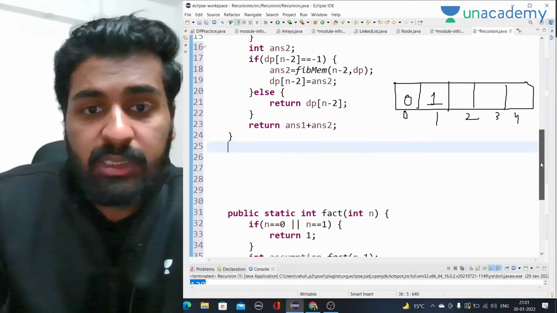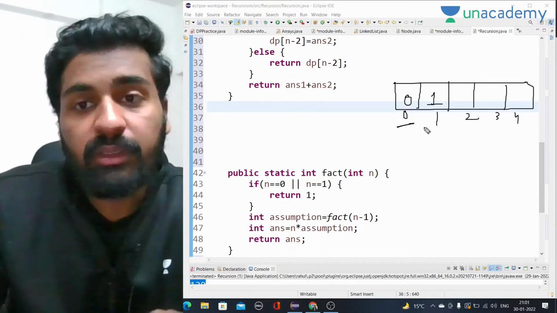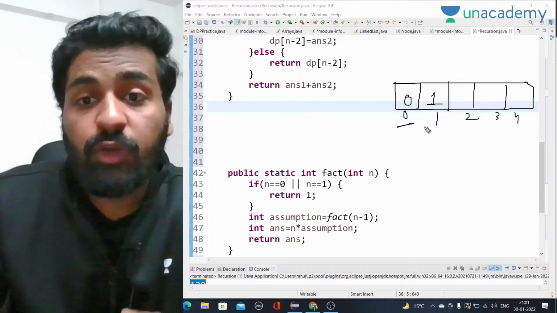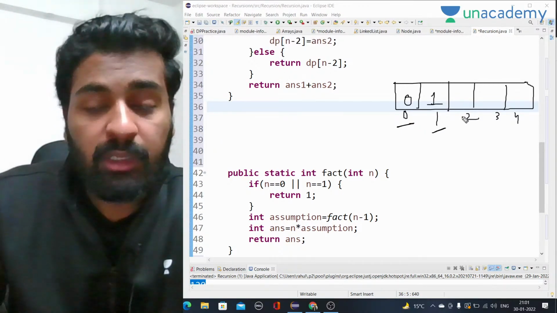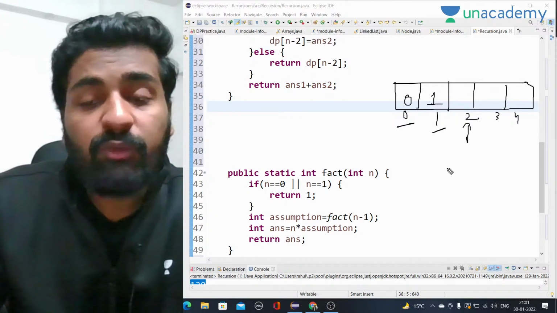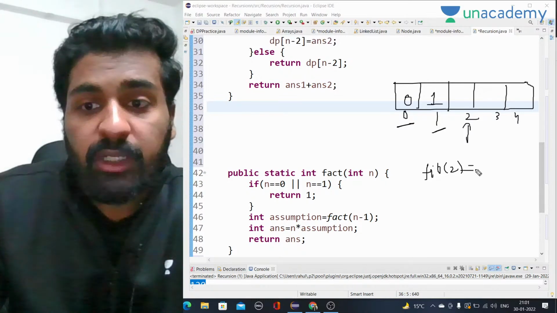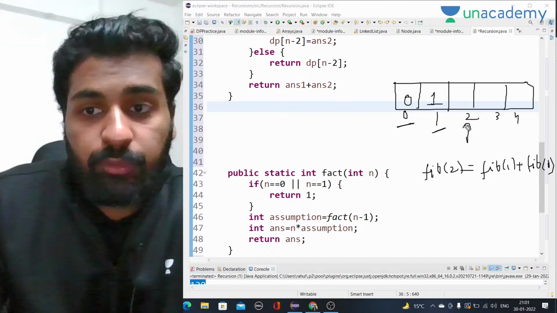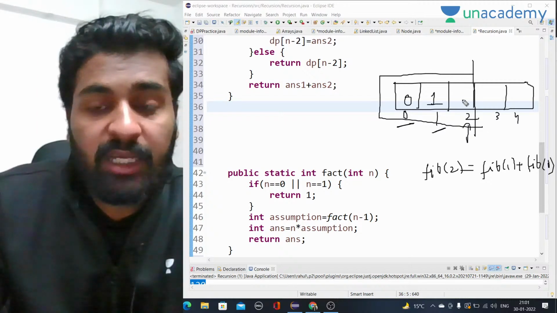Now if we want fib of 0, that means the 0th value of the Fibonacci series, we know it. We know the first value as well. Now we are going to start from 2. We will see what our recurrence relation was. To calculate fib of 2, we want the value of fib of 1 plus fib of 0, right? For fib of 2, we already have both values. So now I am going to solve this much problem. So on the second index, what will we get?